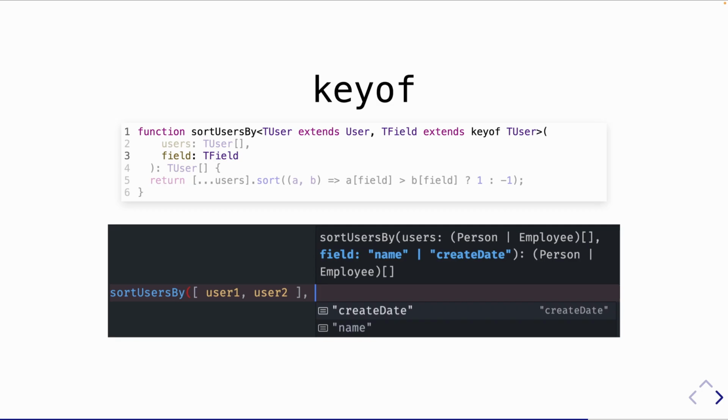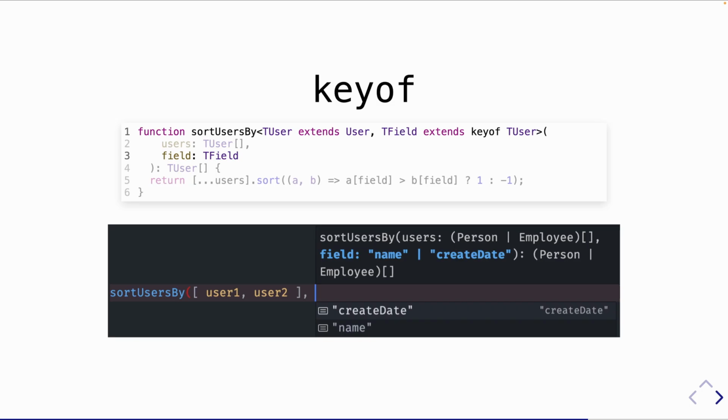Then you can see on line 2, the first parameter is an array of T users. The second parameter is T field, which means the second parameter is the name of the properties on T user. What does all that mean? Well, look at the autocomplete down there. All of this comes into play where I can give an array of users for that first parameter, and that second parameter is the string name of the property.